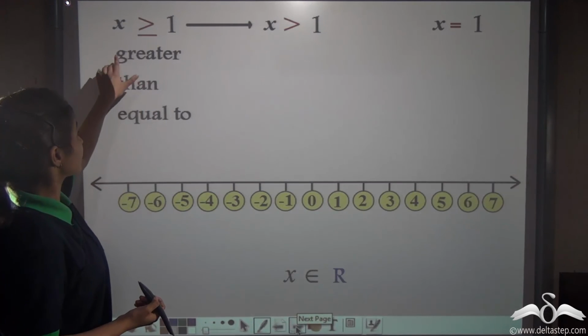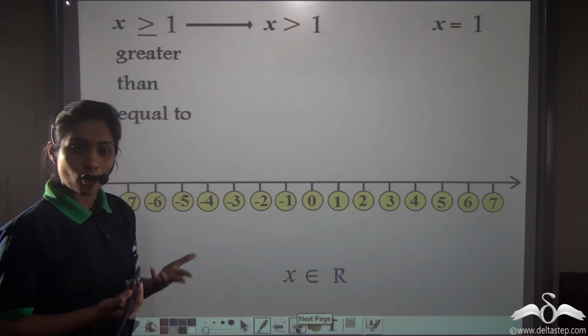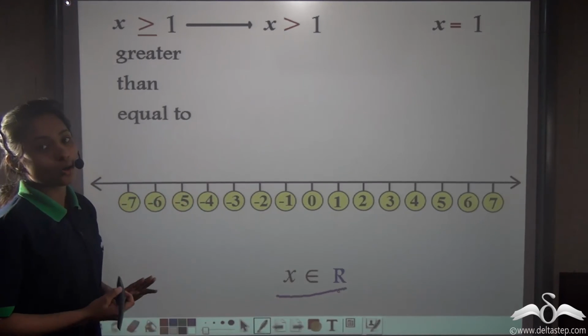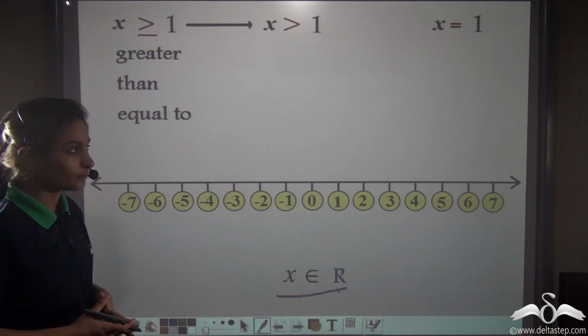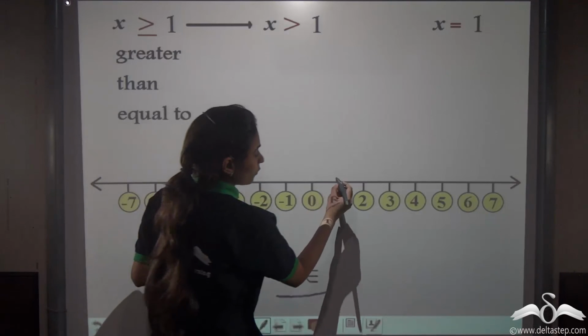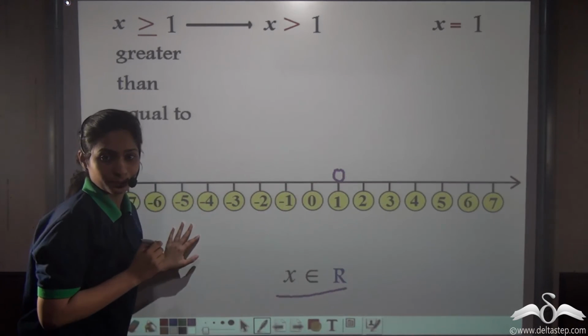Now we have x again greater than or equal to 1. That means x is greater than 1 or equal to 1 and x belongs to real numbers. So instead of writing the solution set, let us plot it directly on the number line. x is greater than or equal to 1. So what we will do, we will first make an empty circle on 1.